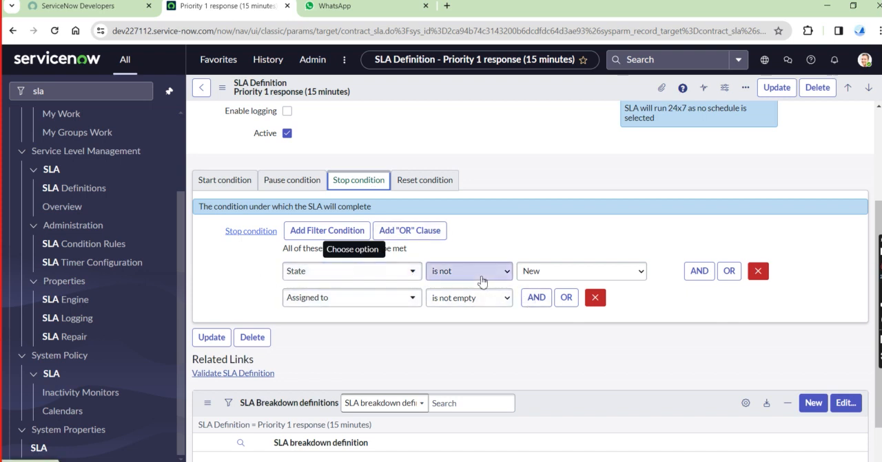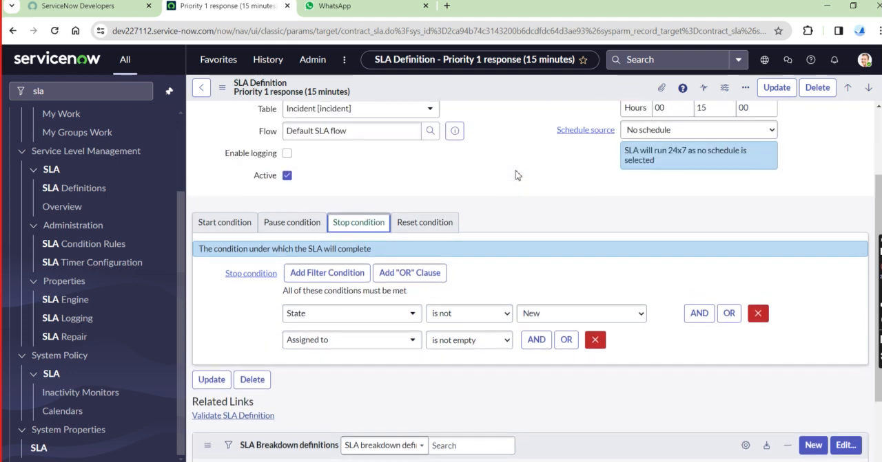That is when the state is not new. That means the assignment group is assigned to the assignee. So except new, it is going to any state. That means in progress, on hold, resolved, closed or cancelled, whatever the state, then simply stop. Okay, that is the condition. And assignee is not empty. So this continues with the particular condition, that the state is not new and at the same time assignee is not empty. When both conditions are met, then that particular SLA is going to be stopped.